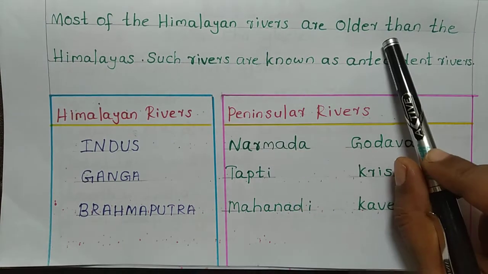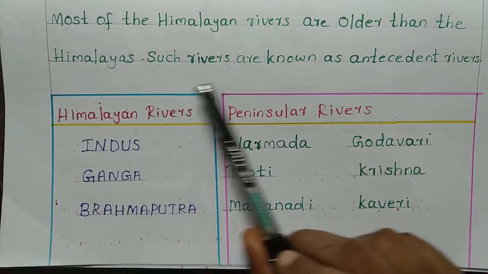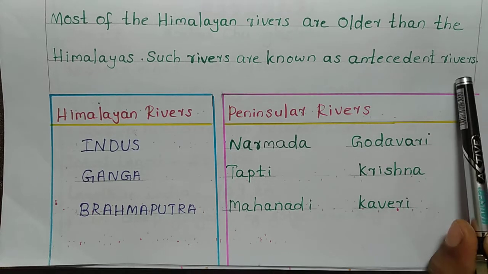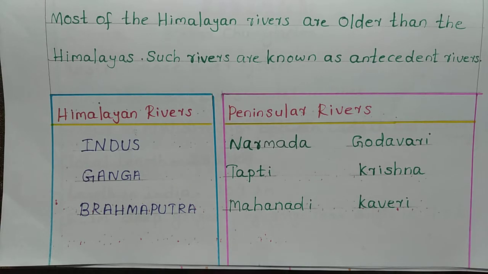Most of the Himalayan rivers are older than the Himalayas. Such rivers are known as antecedent rivers. Antecedent rivers are those rivers that are older than the Himalayas. Most of the Himalayan rivers are antecedent rivers.